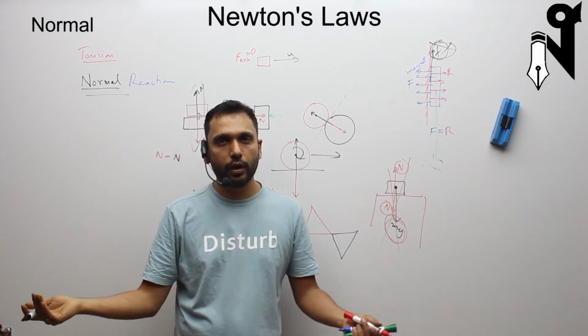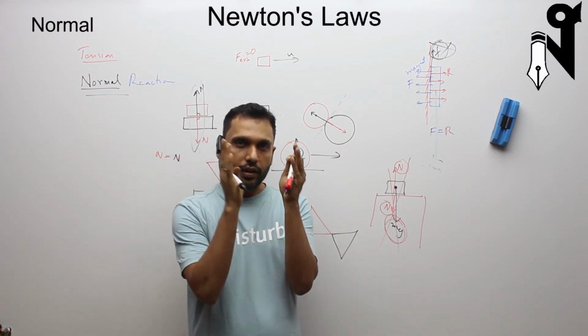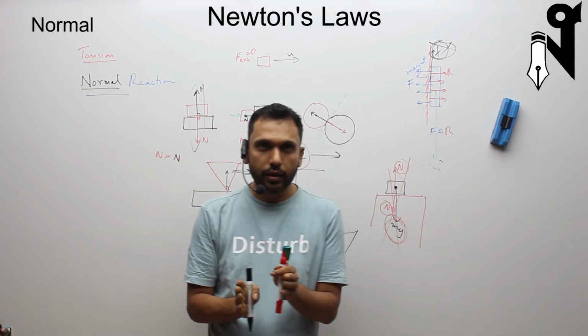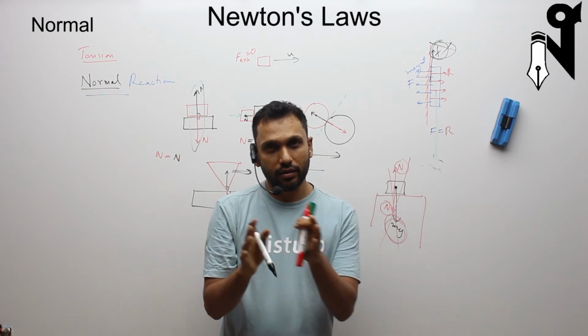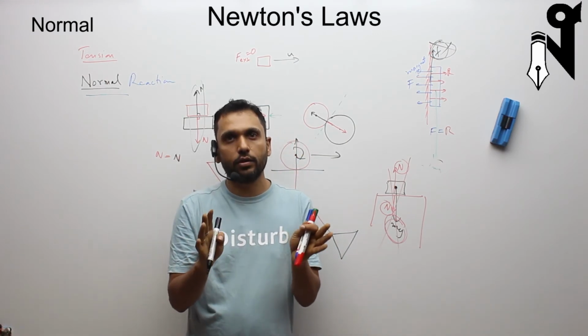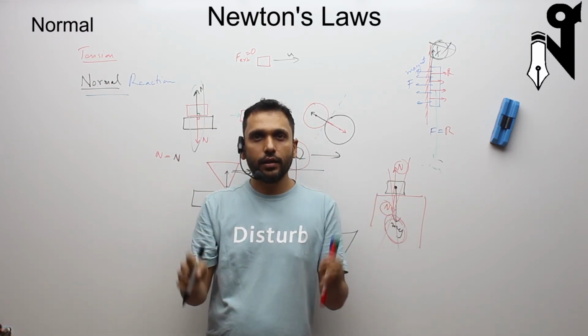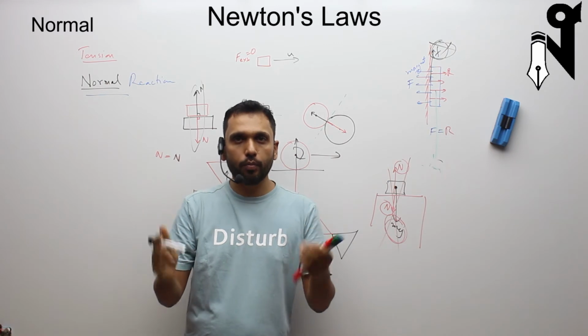If the velocity was say 2 meters per second, it will remain 2 meters per second. If it was going in a certain direction, it will remain going in the same direction. It's not like with 2 meters per second it can change direction. Change of direction will happen due to a force. Increase in velocity will happen due to a force. Decrease in velocity will happen due to a force. So if there is no force, there is no change in velocity. It remains in uniform motion.